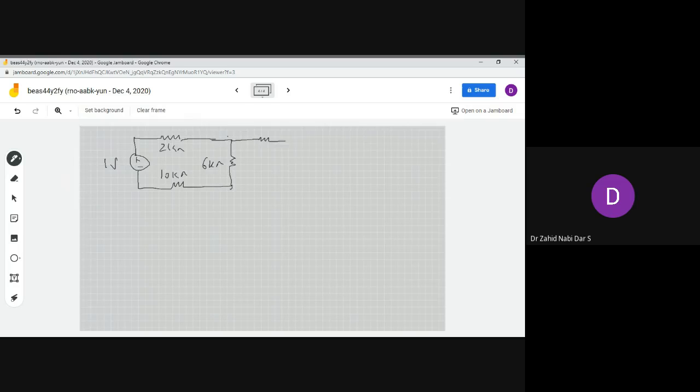I have one more 4 kilo ohm resistor. I have one more voltage source, 7 volt. I have one more resistance. So I have taken this as 4 kilo ohms, this as 8 kilo ohms, and now one more voltage source here. This is my plus minus 15 volt, and this is my 1 kilo ohm. So we'll understand.